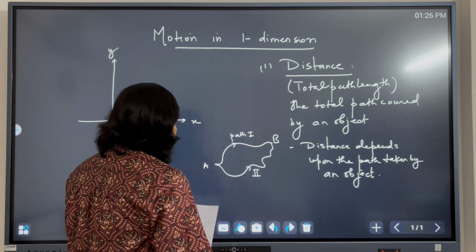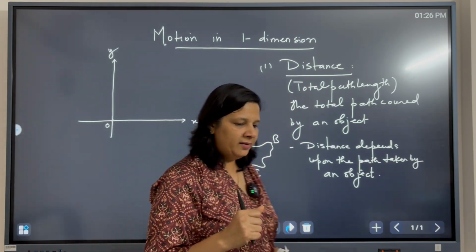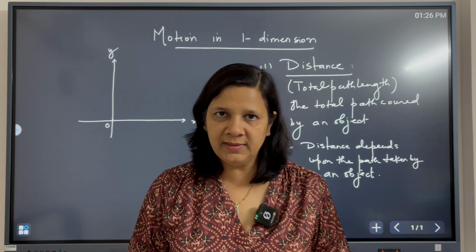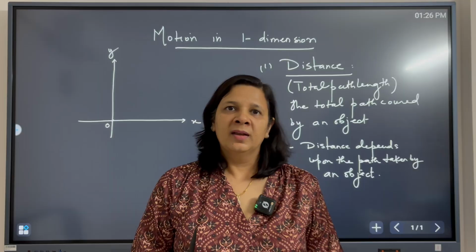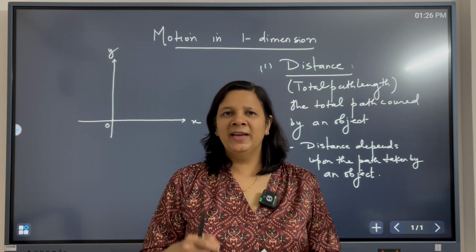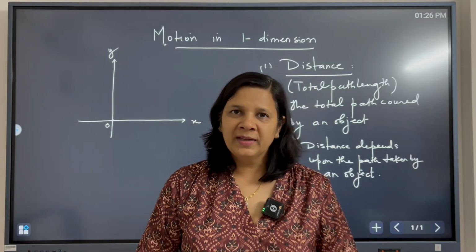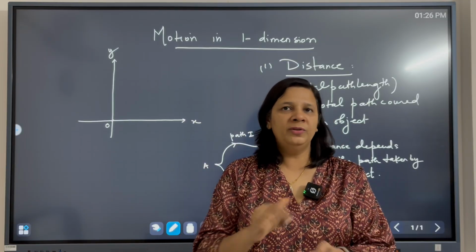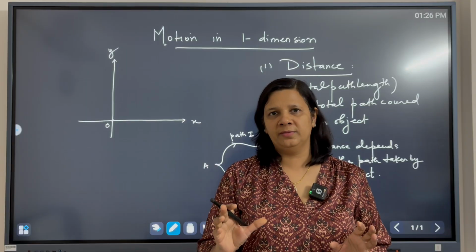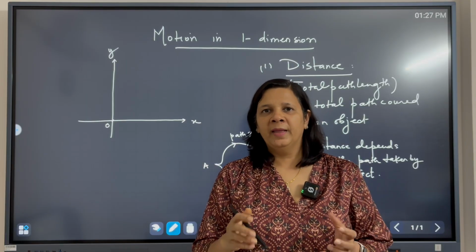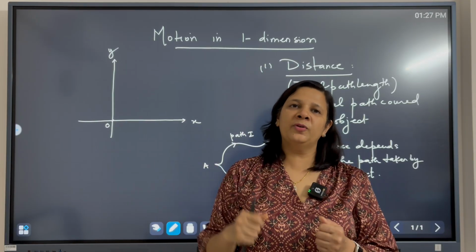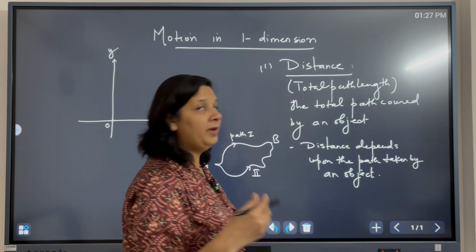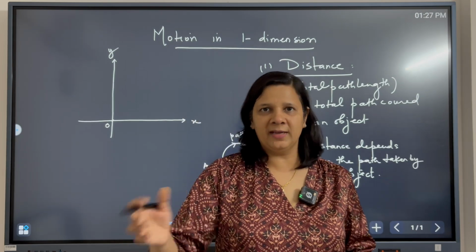Now another important thing, which we are going to study in detail when I talk about motion in two dimensions, is scalars and vectors. In short, a quantity is scalar when it is just a number, it has just magnitude. We do not care about the direction of that parameter. And for vectors, we'll see, for example, if an object is moving in two dimensions, then we require the knowledge of vectors. Why? I'll come to that.